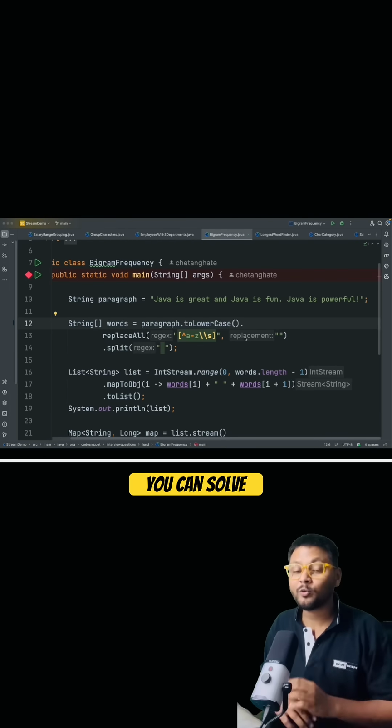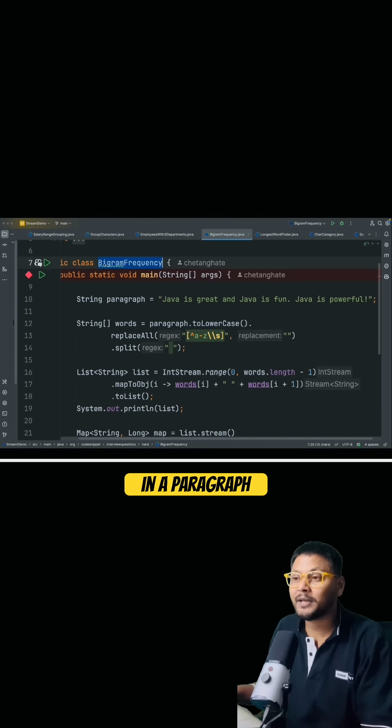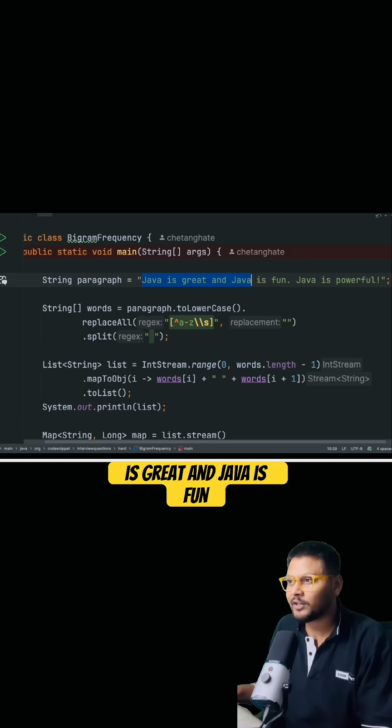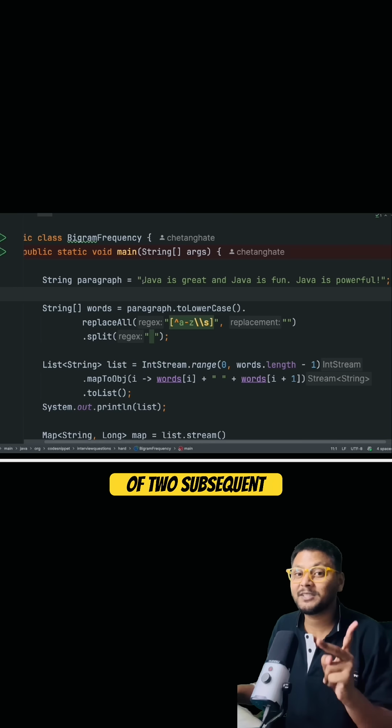Hello, so if you can solve this, you can solve any question on Java streams. Find the frequency of bigram in a paragraph. So let's say you have this particular paragraph over here, which says Java is great and Java is fun and Java is powerful. Bigram is basically a combination of two subsequent words.